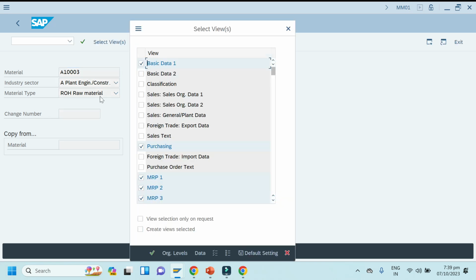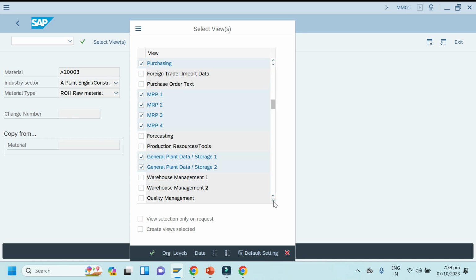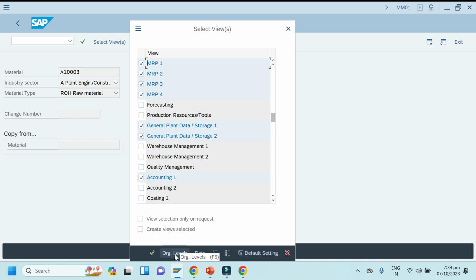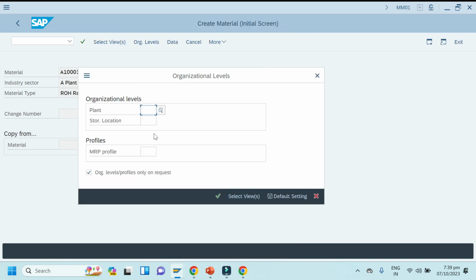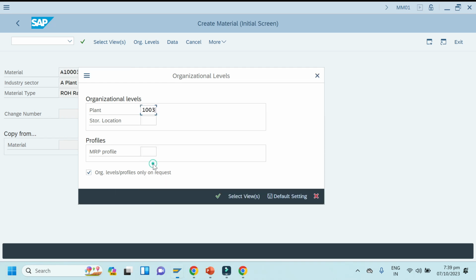Click enter, select same only MRP and purchasing view, MRP and MM view all. Okay, it's all selected. Click on org levels, enter plant 1003 and storage location 0001 and MRP profile PD01 only. Okay, same.